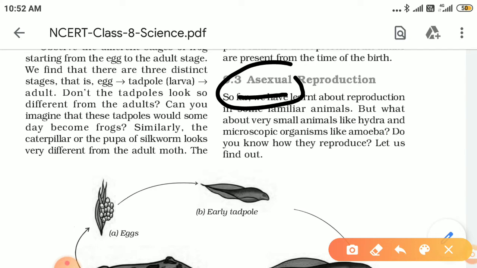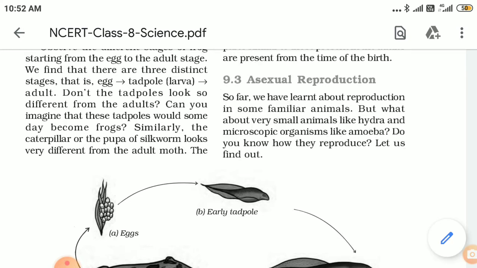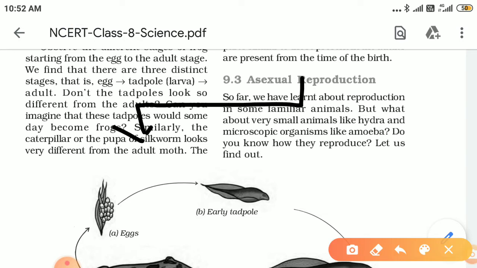Most of the lower organisms which have a simple body design reproduce by the asexual method. But higher organisms whose body design is complex reproduce only by the sexual method. We human beings have a complex body design, so we reproduce by the sexual method. Now we will discuss the types of asexual reproduction. There are two types mentioned in your syllabus, otherwise there are many more also. So we will particularly discuss two types only.